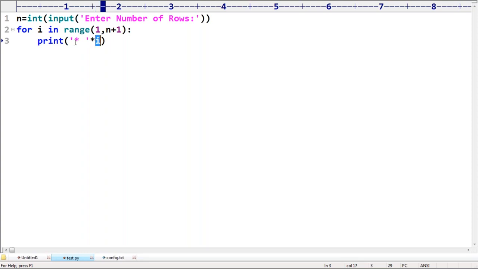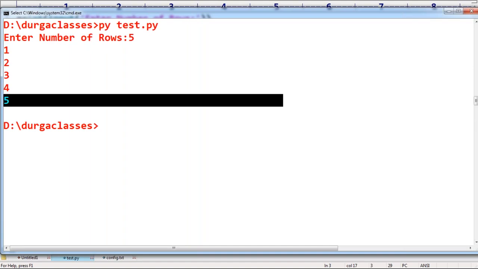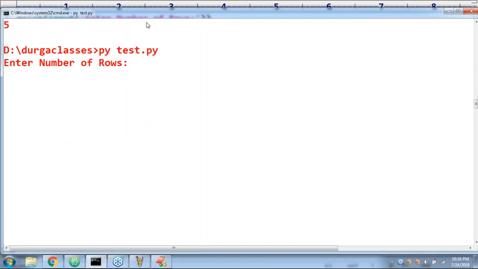If this number is 1, then 1 star, it is the first row. If this number is 2, it is going to print 2 stars, second row. If the number is 3, then it's going to print 3 stars, third row, like this. Have you observed, right? Enter number of rows, 5. Wow, perfect.